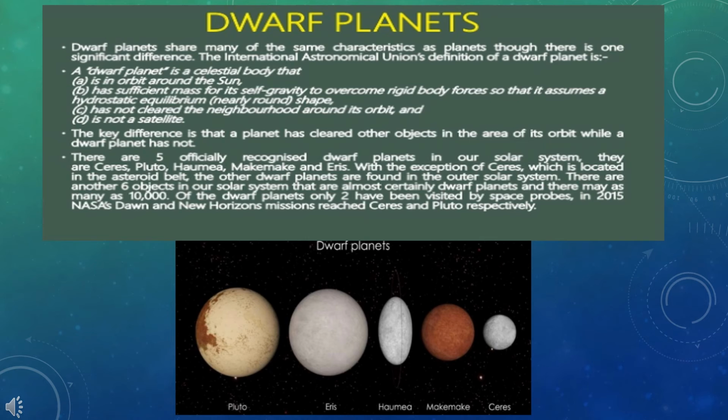Pluto was earlier a planet but later fell out of the category of planets. The 2 other dwarf planets are known as Ceres and Eris.